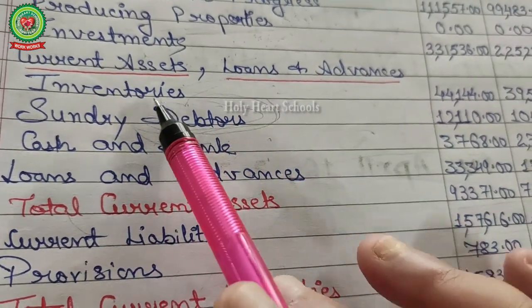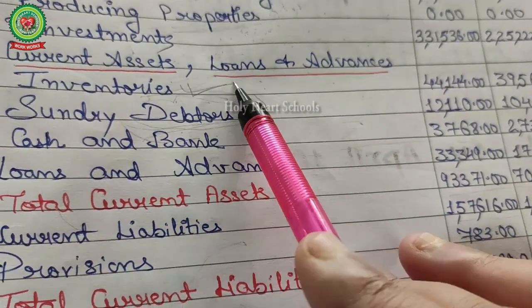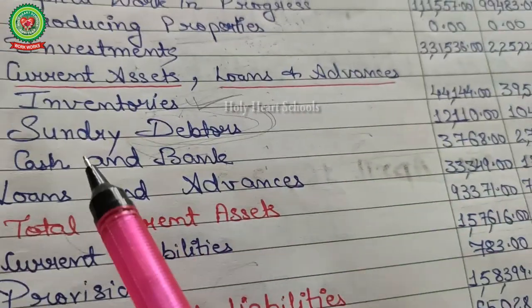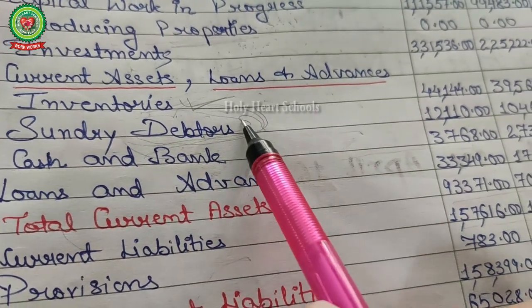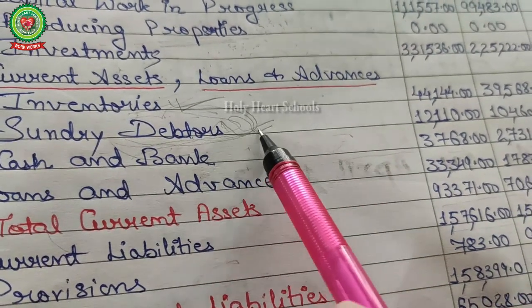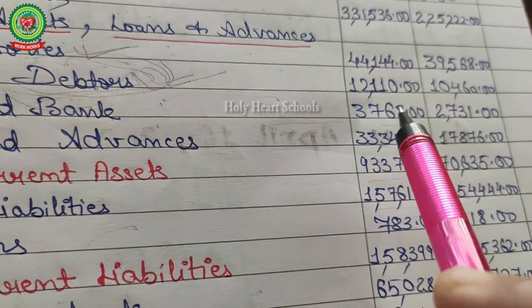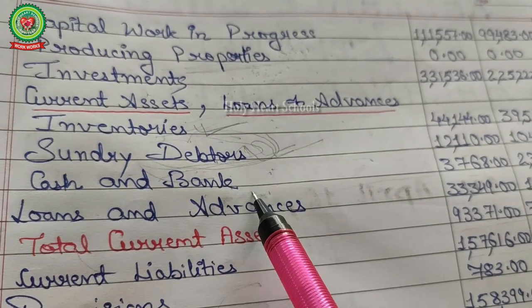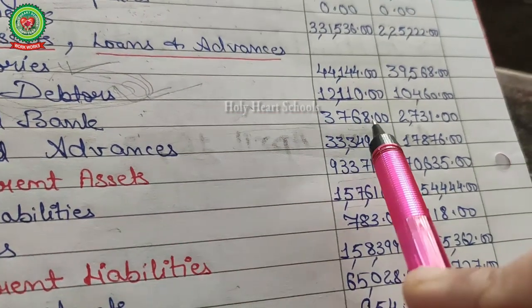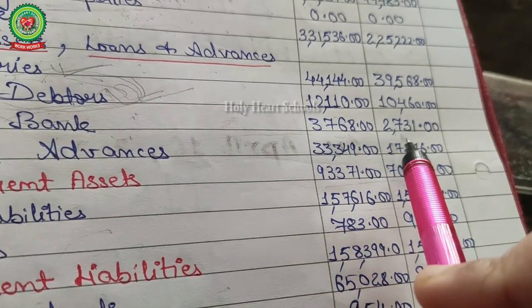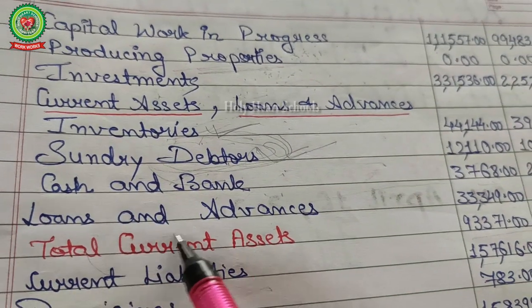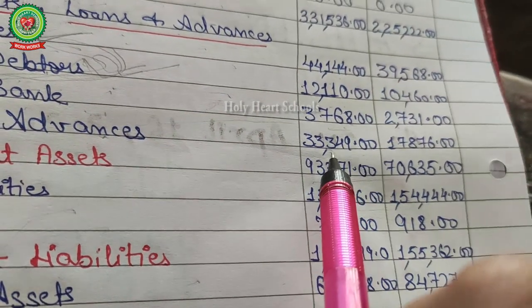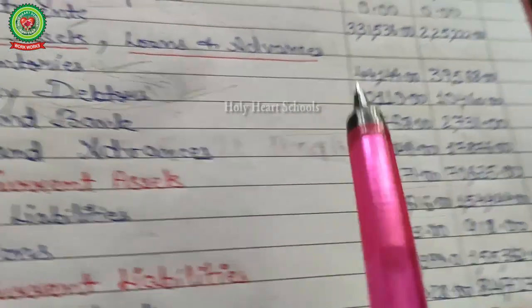Current assets, loans and advances. Inventories are the stock in the godown. This year more, last year less. Sundry debtors are your current asset, the persons liable to pay the company, and here this year is more, last year less. Cash and bank balance is also a current asset. This year more, last year less. Loans and advances of Reliance are also this year more and last year less.